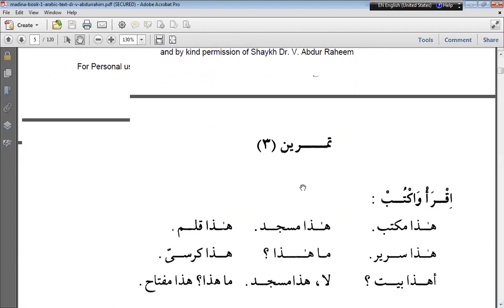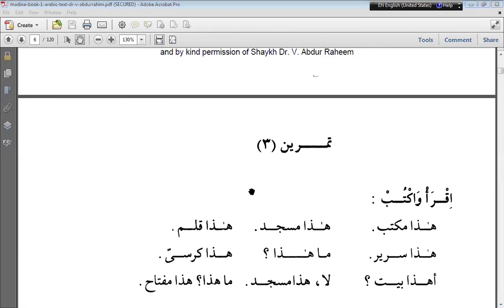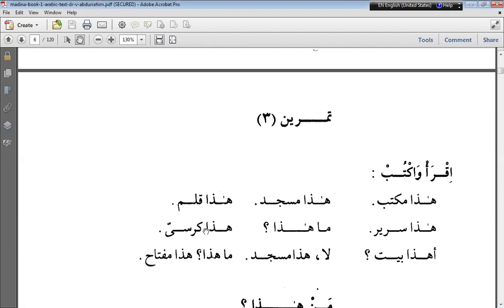Next, this is also a tamreen. It is a long tamreen. We just have to read and write. All the words have been repeated. What you have observed in our previous pages is that all the vowel signs were given: fatha, kasra, tanween, sukun. Now here you have to practice what sign we have to give on the meem of maktab. So you have to read and write. That is homework for you, because all these terms we have used previously.